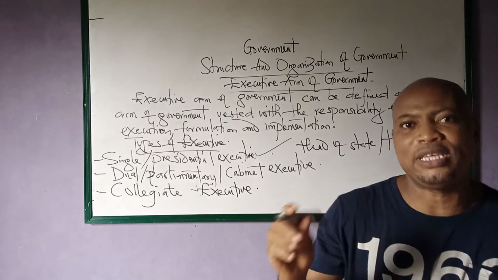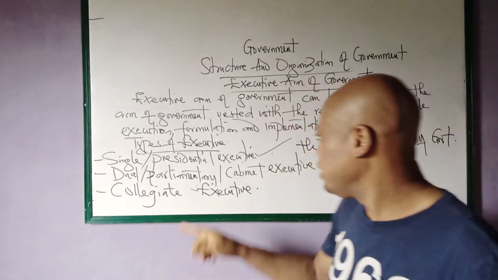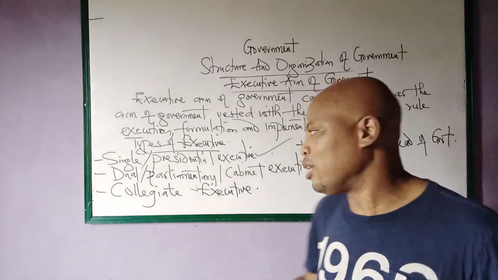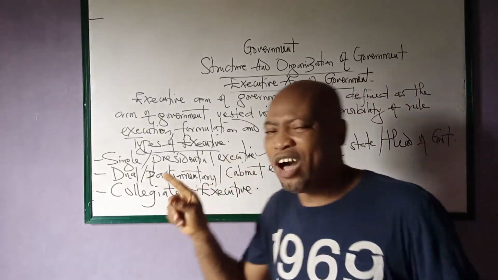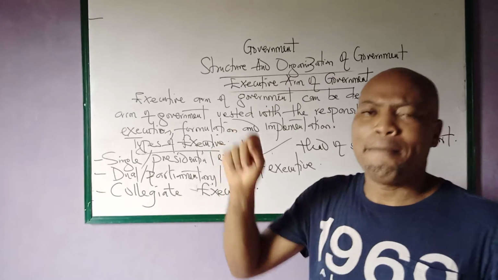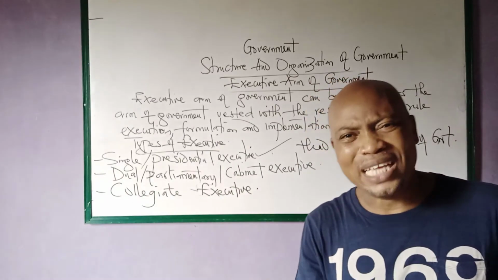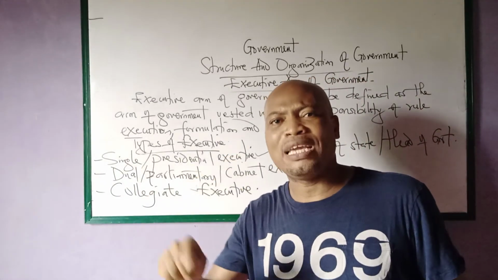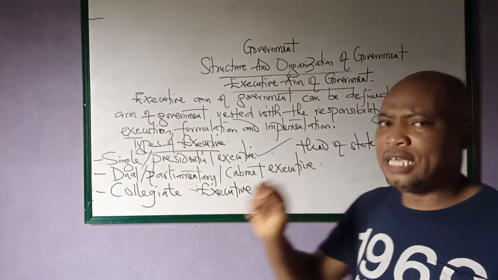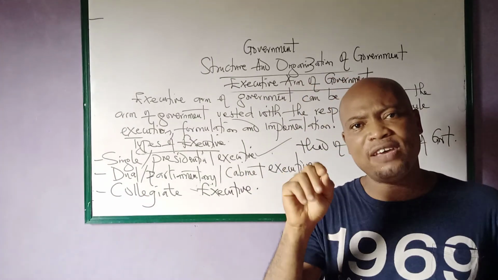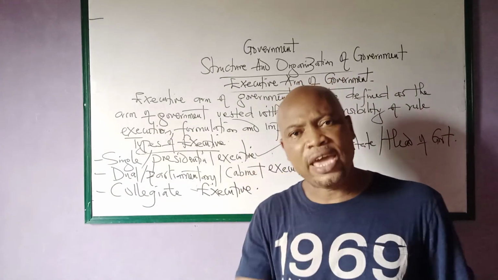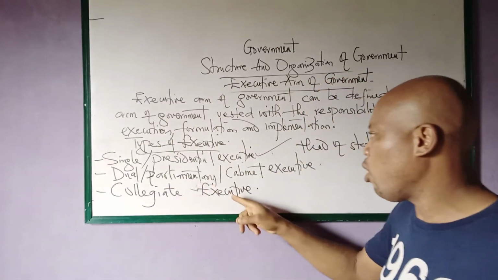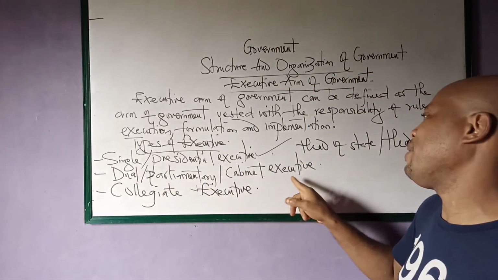The head of government is the prime minister. Members of the cabinet are also members of the parliament. So in other words, there's what we call collective responsibility, collective responsibility under what we call the dual or parliamentary or cabinet executive.